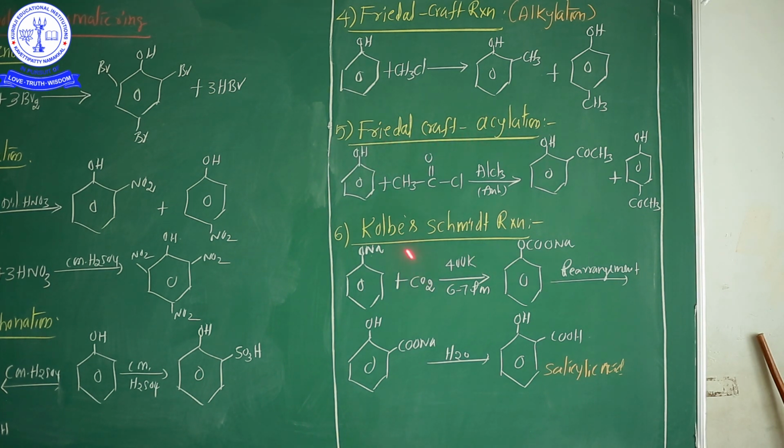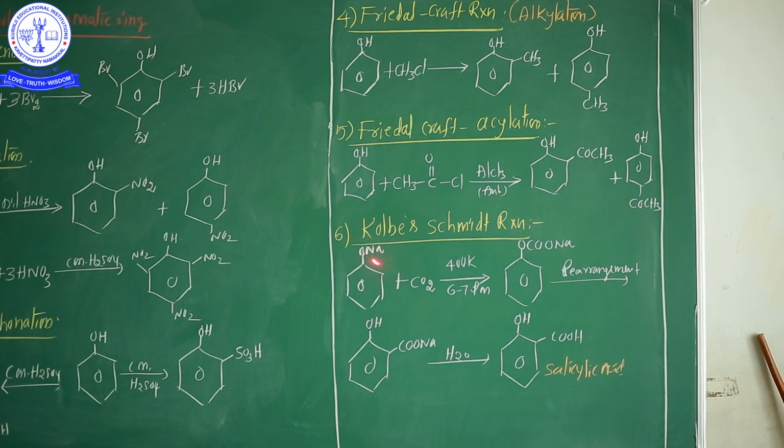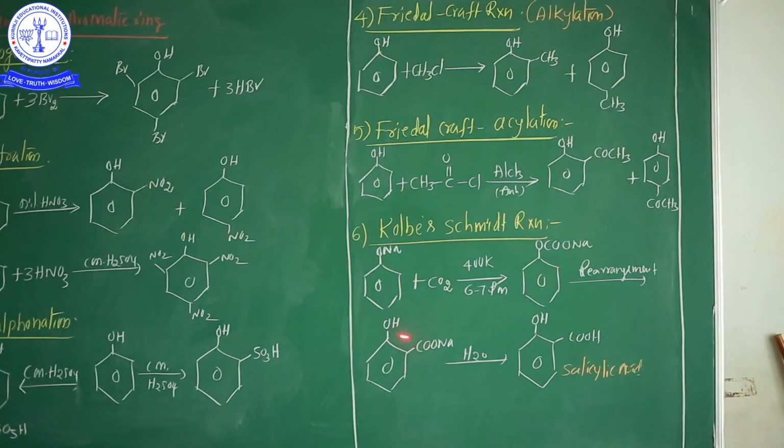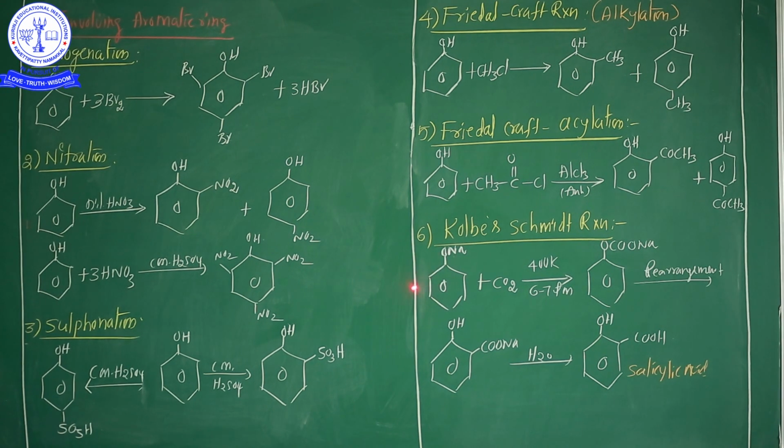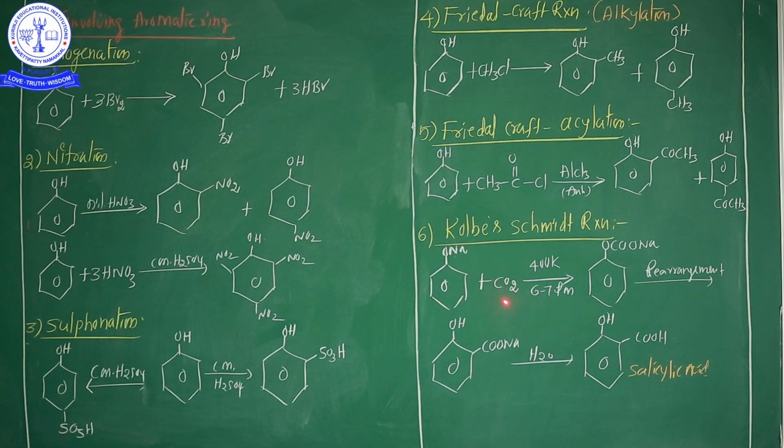After that, the Kolbe-Schmidt reaction, which is most important. Now see here, in this process, my dear students, sodium phenoxide is treated with carbon dioxide at 400 K and 6 to 7 atmosphere pressure.